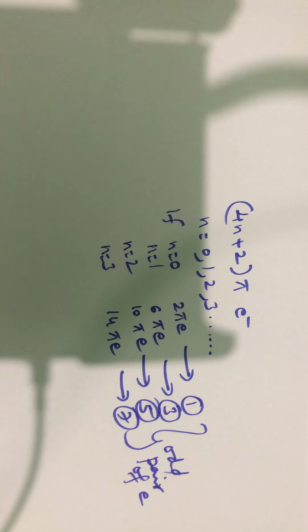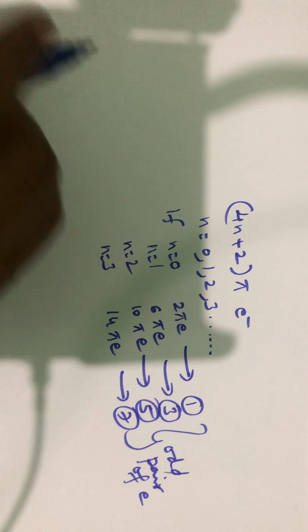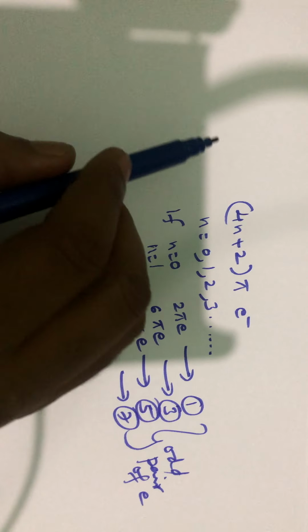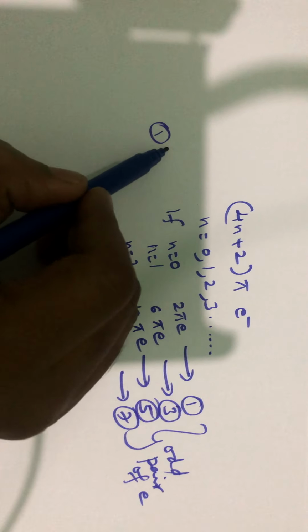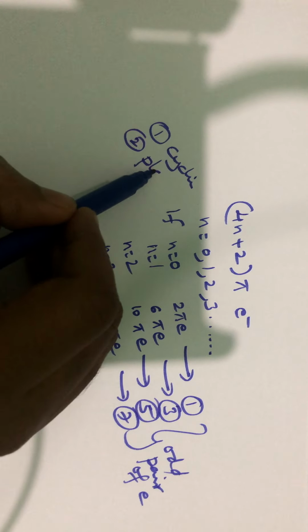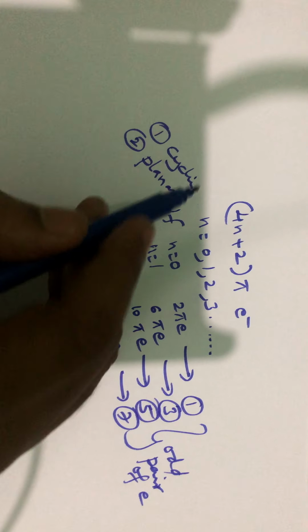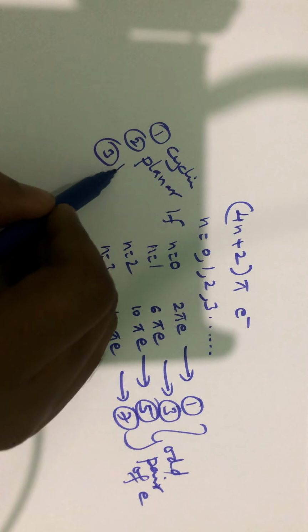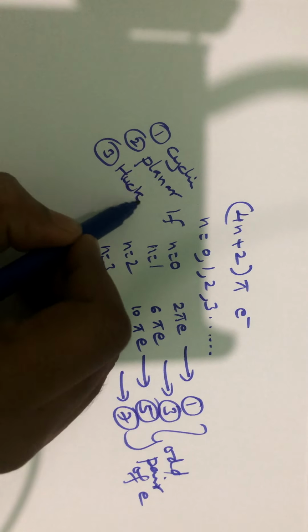A molecule will be aromatic if it satisfies Huckel's rule, and Huckel's rule says that it should have 4n plus 2 pi electrons, where n is equal to 0, 1, 2, 3, and so on. There are a few conditions for a molecule to be aromatic. First, it should be cyclic. Second, it should be a planar molecule, so that there can be delocalization. And the third important rule is, it should follow Huckel's rule.